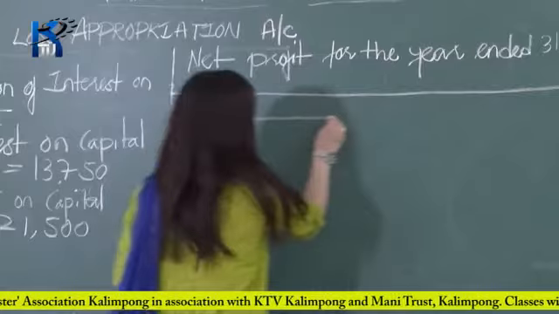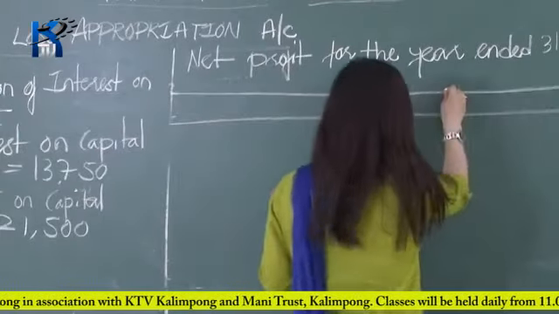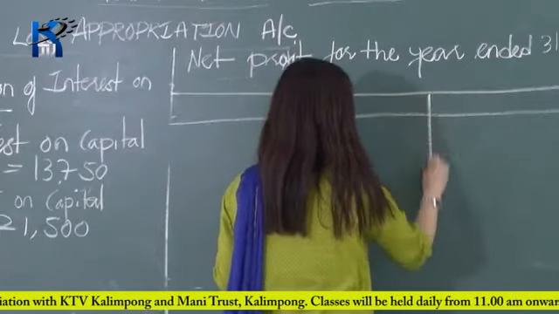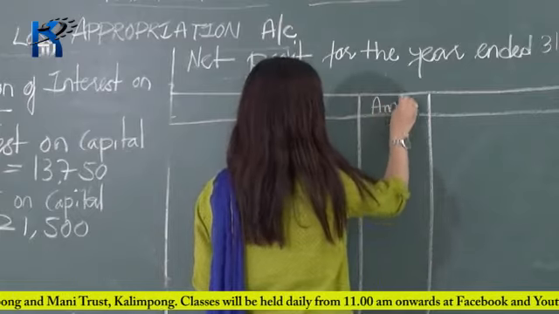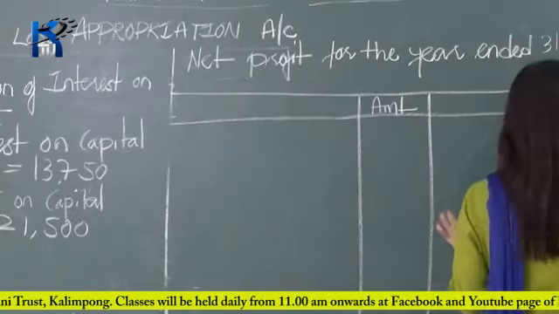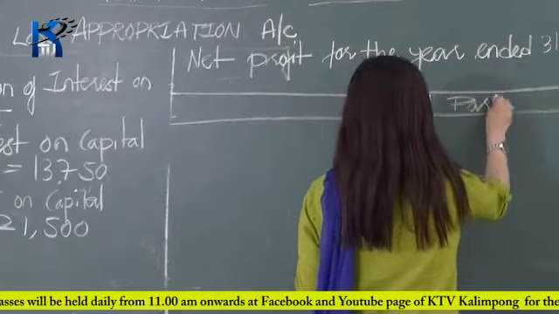So now let's make profit and loss appropriation account. Credit column, this is your debit column. Write amount. Okay, so amount, this is your credit column, particulars.